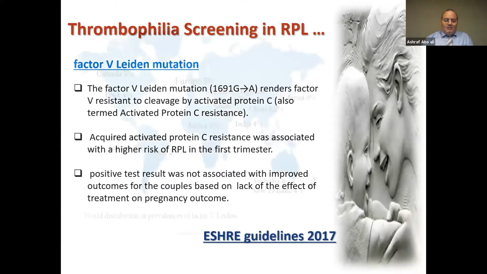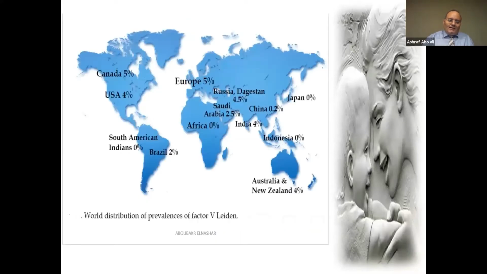Very important when we are dealing with thrombophilia is seeing the incidence. So this is a criteria for the incidence of factor V. As we see here, it is different. In Europe and Canada, it's like 5%. It is so different from Europe, in Africa and Arab countries. And so it is different in the management and in the diagnosis. And so the guidelines should be adapted in your country. This is an important issue.